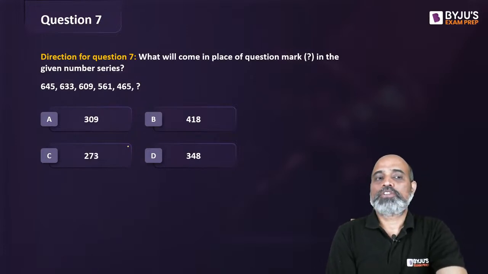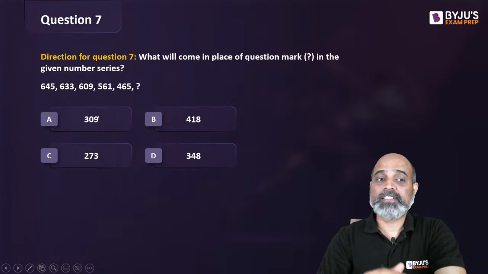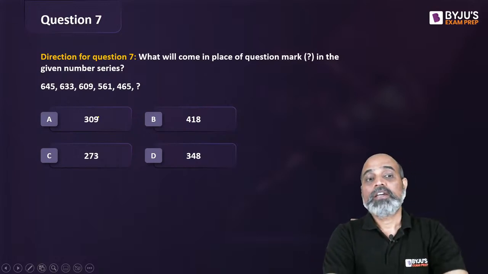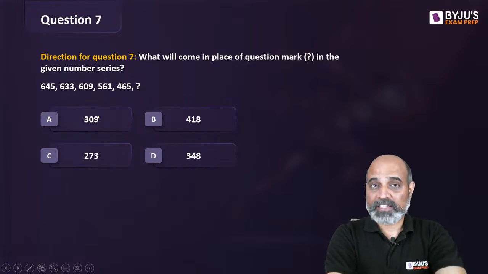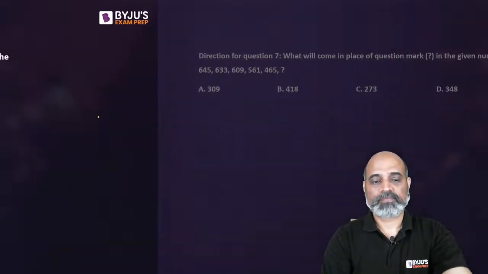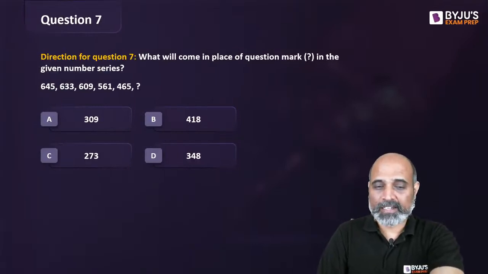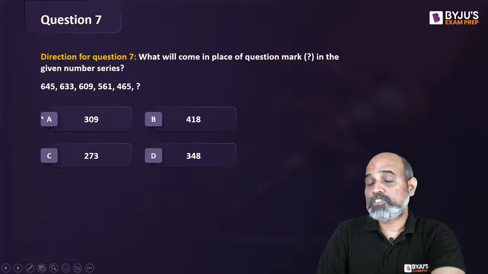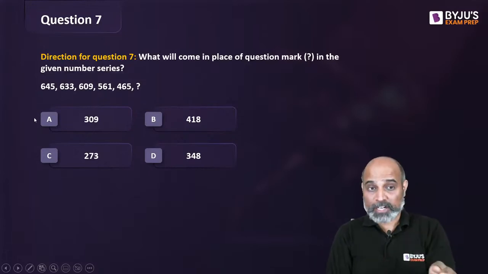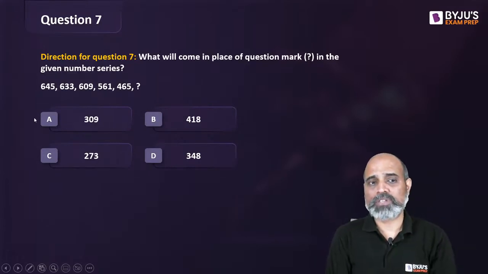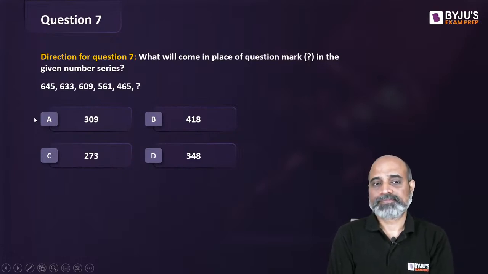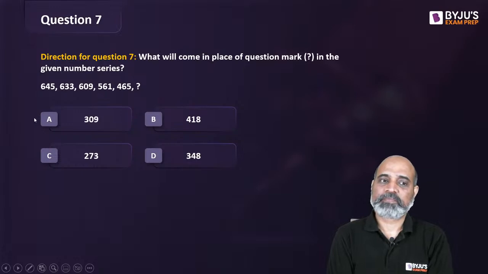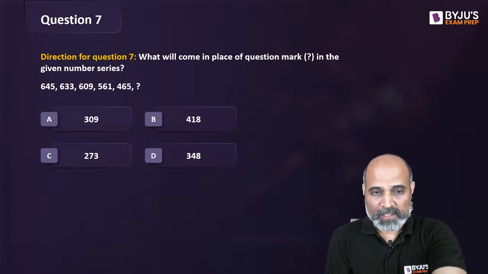Okay. So the first one, 643, 645, 633, 609, 561, 465. I would like you guys to quickly tell me which is the correct option. चलो मेरे को बताओ, ये ज्यादा क्लियर दिख रहा है, आप इधर से बता दो. And if possible, also tell me if you have figured out what is happening. How is this series getting formed? Let's see.